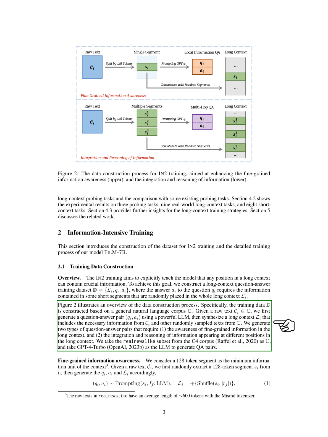The training data, D, is built using a general natural language corpus, C. For each raw text, C_i, in C, we generate a question-answer pair, Q_i, A_i, with the help of a powerful LLM. Subsequently, we synthesize a long context, L_i, that contains essential information from C_i and other randomly selected texts from C. We create two types of question-answer pairs that necessitate